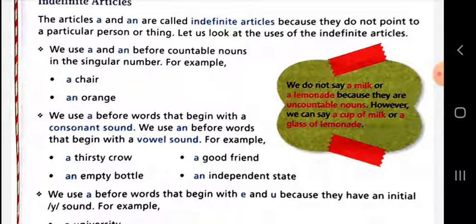And dear students, next point, we use a before words that begin with a consonant sound. When you pronounce a word and the beginning sound is a consonant, then you will use a. For example, a thirsty crow, a good friend. But if the first sound of the word is a vowel, then you will use an. For example, an empty bottle, an independent state.